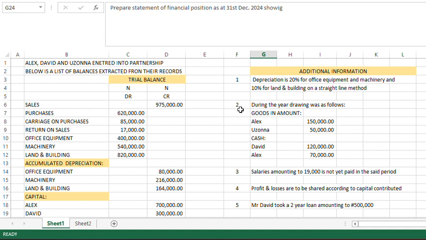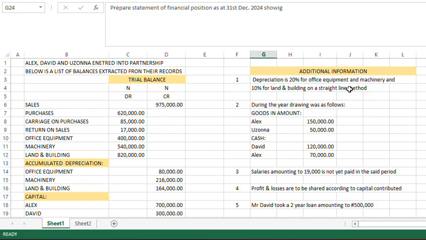Before I go to two, they said depreciation is 20% for office equipment and machinery and 10% for land and building on a straight line method. We have methods of calculating depreciation, but for this particular information, we are working on a straight line method. Straight line method is just cost over number of years.